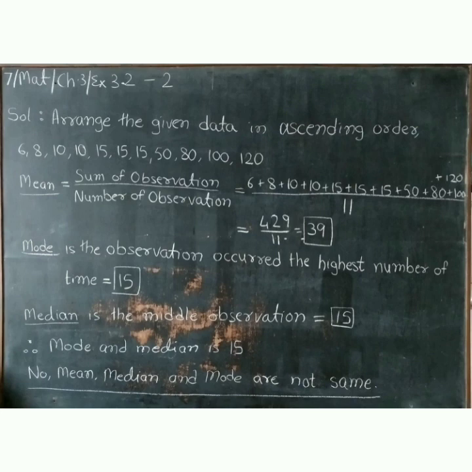Now median. Median is the middle observation, which is equal to 15. Why is it 15? Because it is in the center of the given data. Therefore, mode and median are 15. Now the final answer: no, mean, median and mode are not the same. Is it clear, everyone?